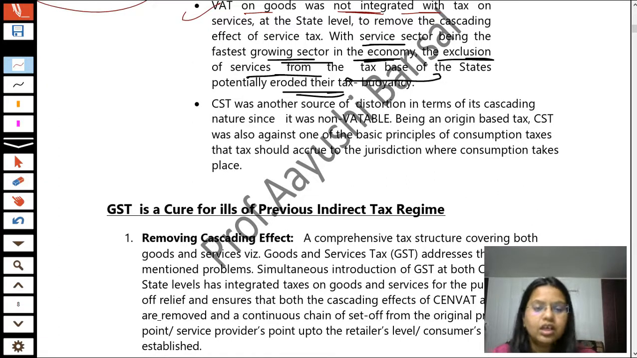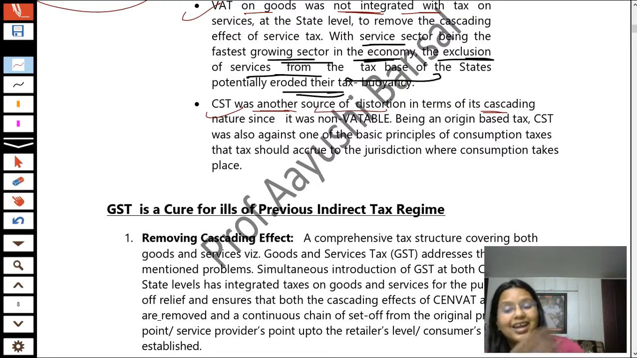Now, the deficiencies in all these parts are the same, with the example of CST, VAT, and now what is happening in GST, but the writing of it is in a different manner. So normally students, if they ask why there is a need for GST in India, you are required to write about the deficiencies of the previous system. The next deficiency is that CST was another source of distortion, because of its cascading nature. Why is it of cascading nature? Because students, it was non-vatable, that is, VAT and CST are not adjusted to each other.